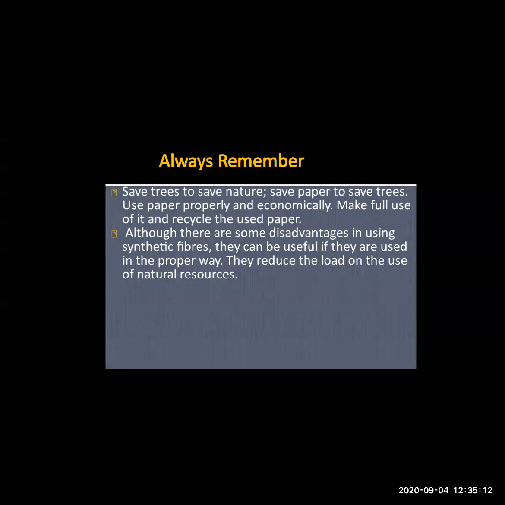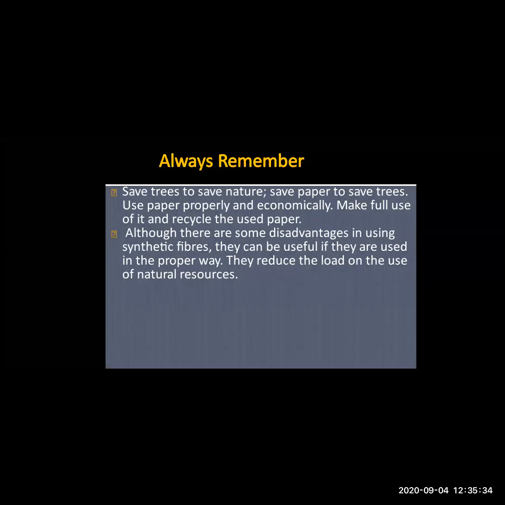Then, what we have studied in this lesson is that we have to save the trees to save nature. Why do we have to save the trees? Because from trees we get paper. So whatever paper we are using should be used properly and economically.